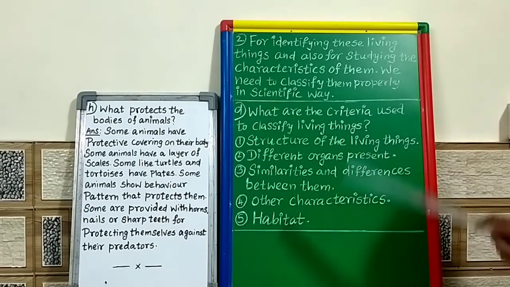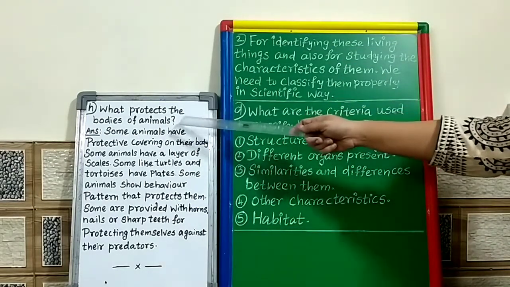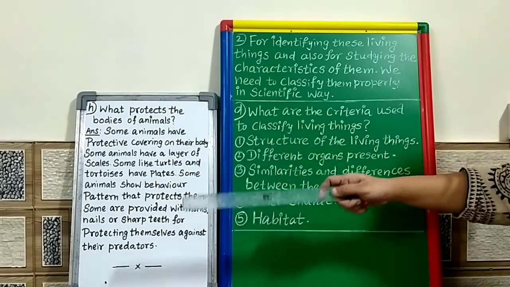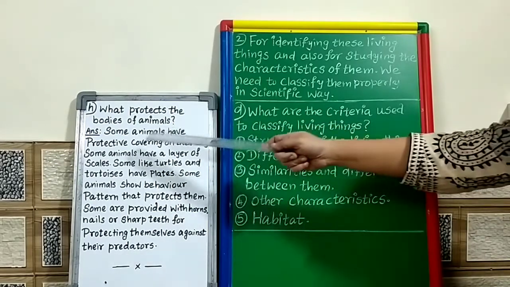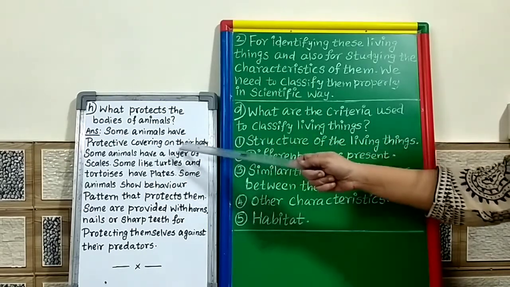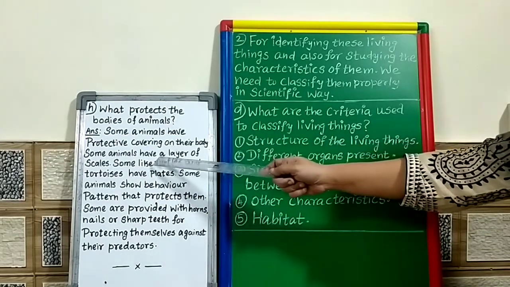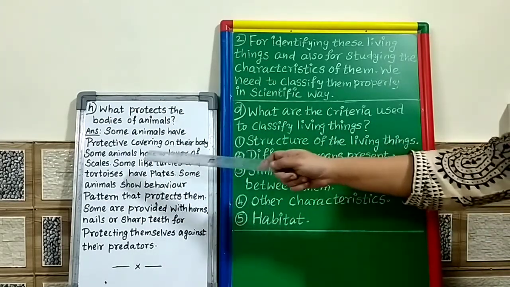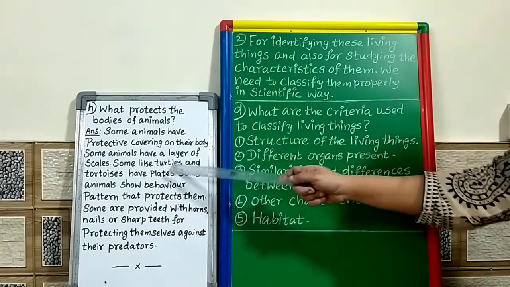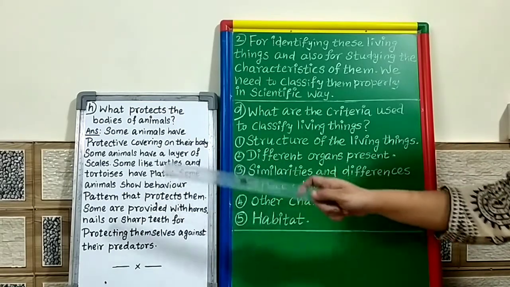Next, one more question I have written here: what protects the bodies of animals? Some animals have a protecting cover on their body. Some animals have a layer of scales. Some, like turtles and tortoises, have plates.